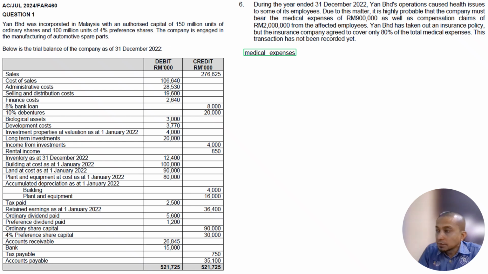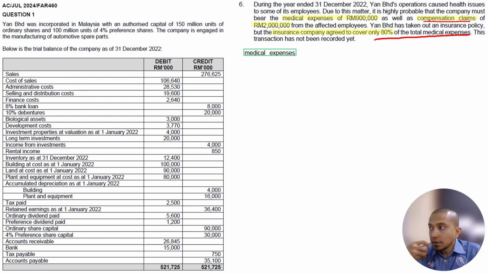So next, number 6. During the year ended 31st December 2022, Jan Berhad's operation caused health issues to some of its employees. Due to this, it is highly probable the company will bear medical expenses of 900,000 and a compensation claim of 2 million from the affected employees. Jan Berhad has taken out an insurance policy, but the insurance only covers 80% of the medical expenses. You see, only medical expenses; the compensation claim is not covered. This transaction has not been recorded yet.